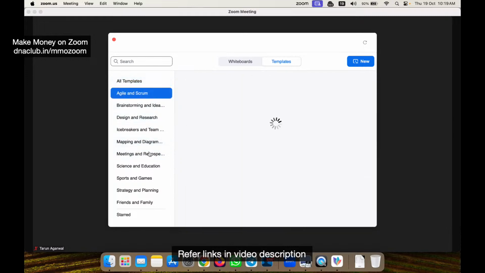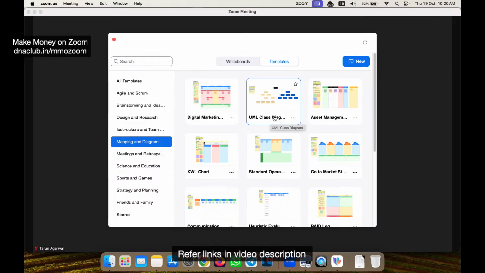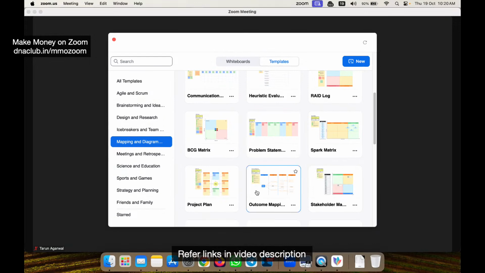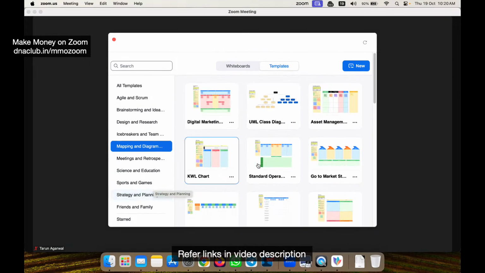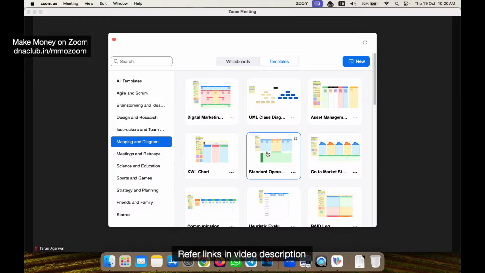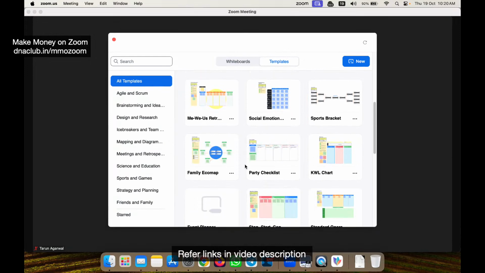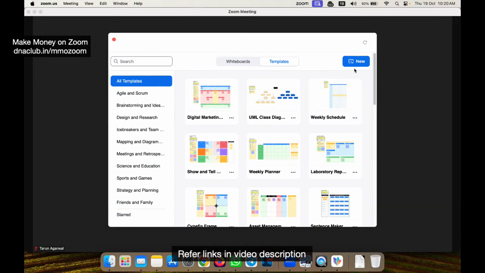So meetings related maps and diagrams. All these are pre-built, and you can use any of these templates to explain a concept. Whatever changes you make on these whiteboards will be by default saved in Zoom cloud storage. For example, if I go to all templates, there are templates like weekly schedule you want to create. All these things you can just explore.